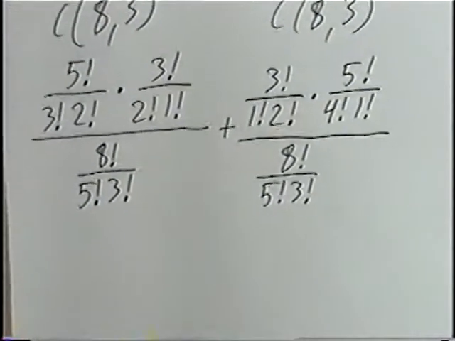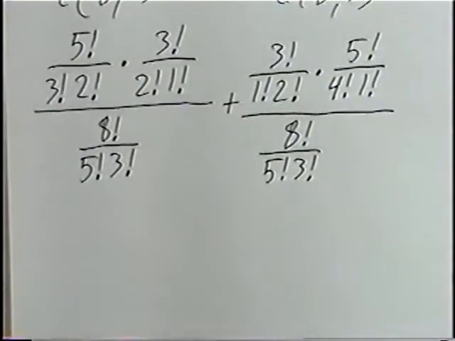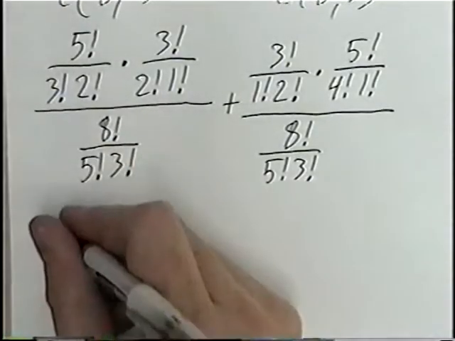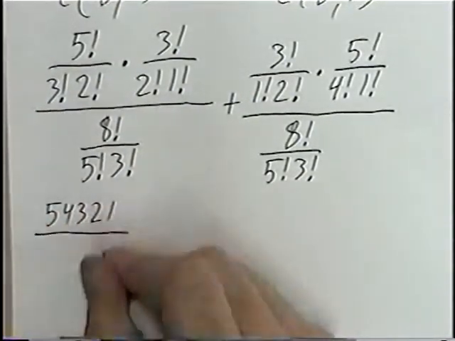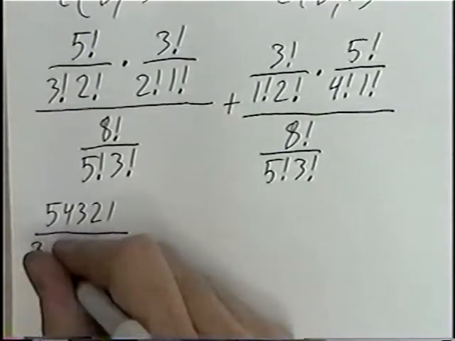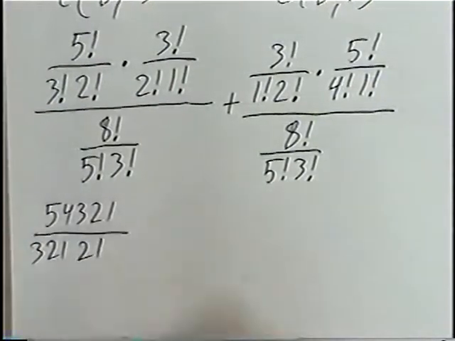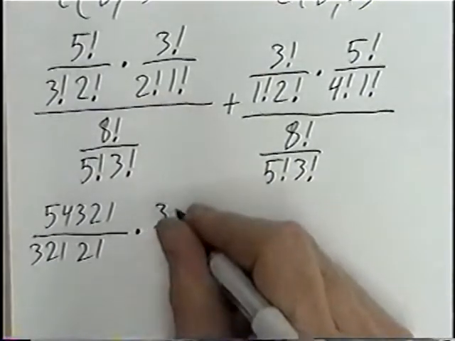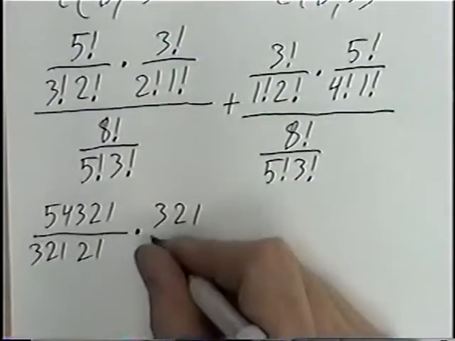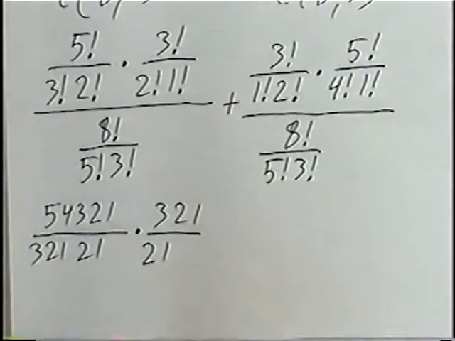Solving from here, we can write out the factorials and cancel the numbers in common. 5 factorial would be 5, 4, 3, 2, 1, divided by 3 factorial, 3, 2, 1, and 2 factorial, 2, 1, times 3 factorial would be 3, 2, 1, 2 factorial would be 2 and 1, and 1 factorial would be 1.